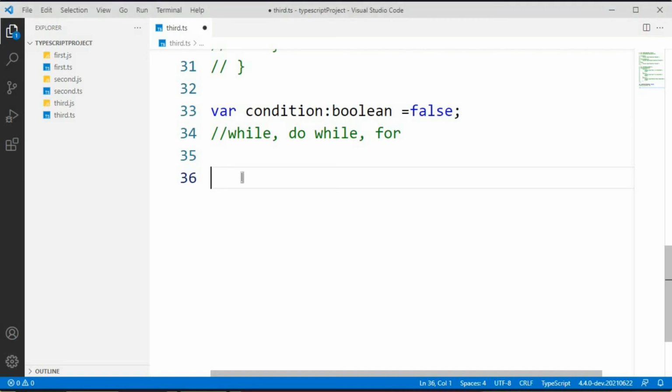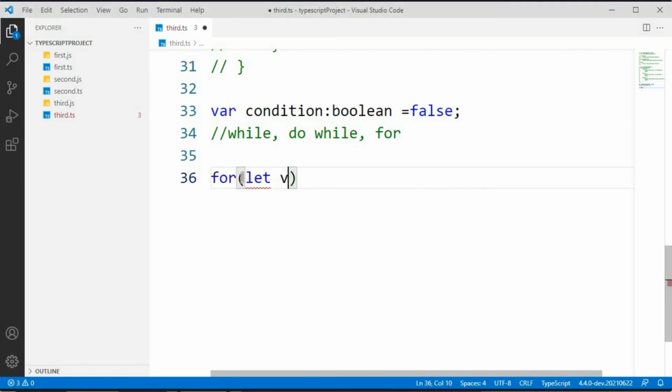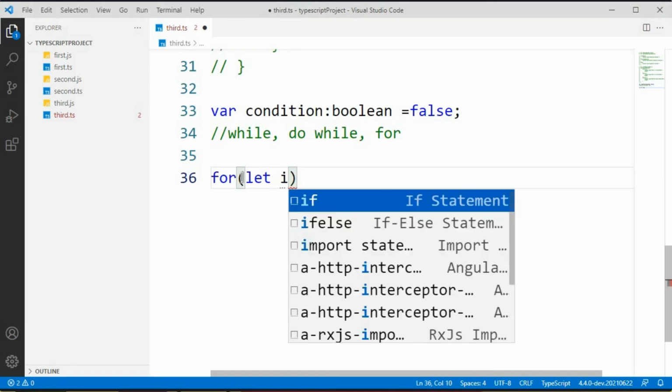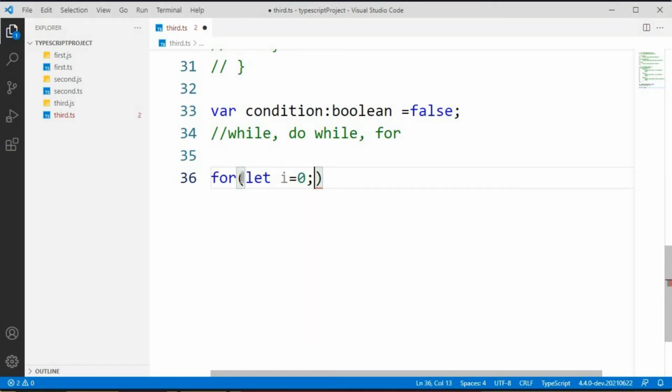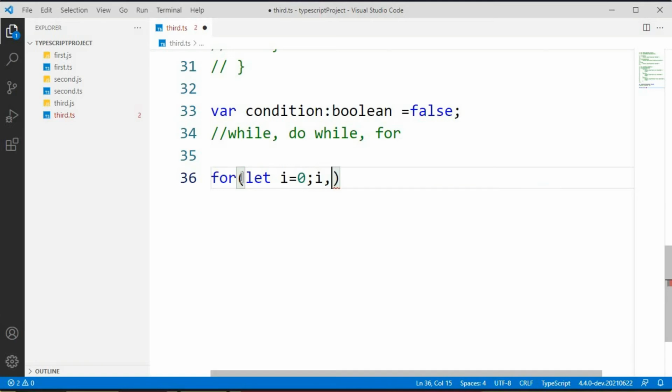For that I want to add for, and I want to create one variable with let, that is let i equals 0, and I want to execute this for loop 4 times. That's why I'm going to write i less than 4 and i plus plus.